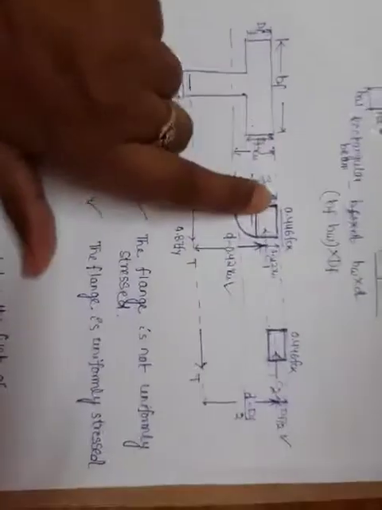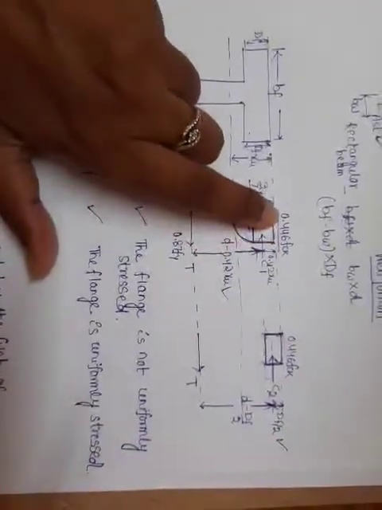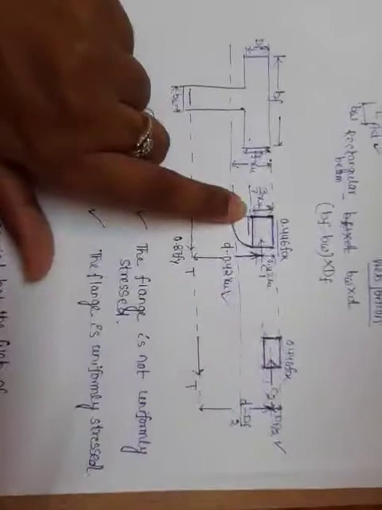When 3/7 xu is less than Df, note that up to the depth of 3/7 xu, our stress of 0.446 fck is uniform. So by comparing 3/7 xu with Df, we can find out whether the flange is uniformly stressed or not.